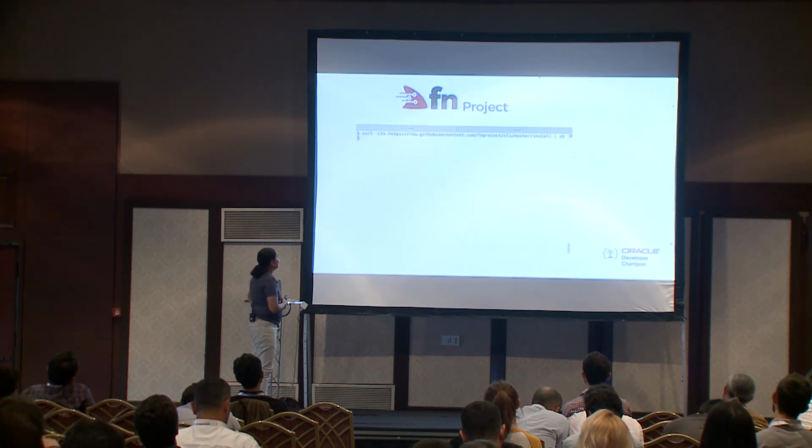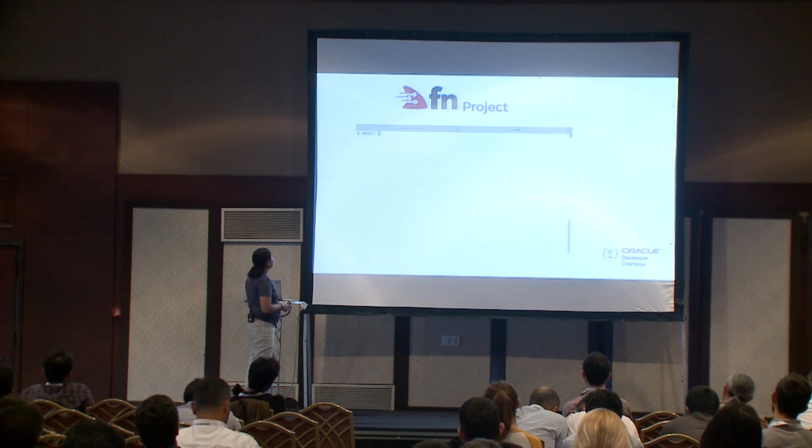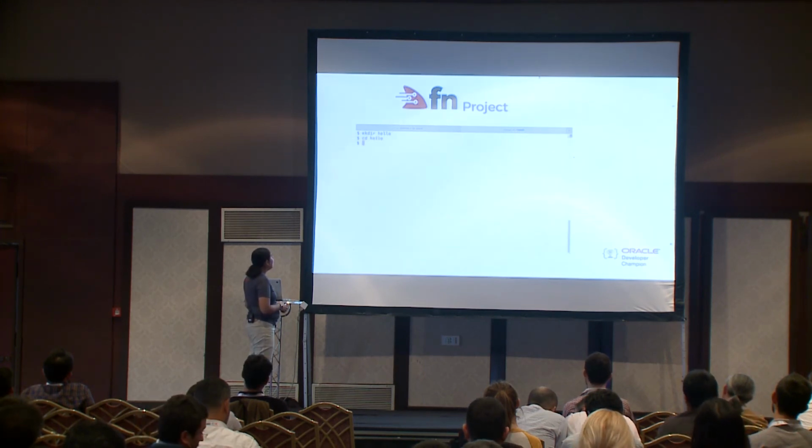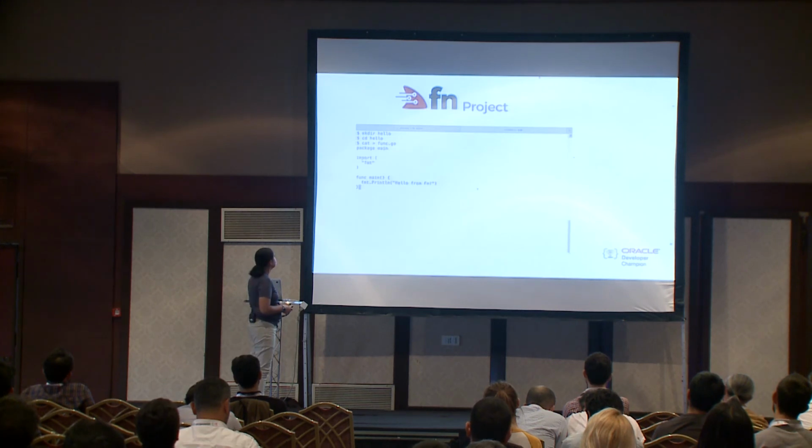This is a small demo, but I think you will see. First, you can install the Fn Project. We have the Fn Project installed. You start that, and that will start the server. And now you can create the first one, and they are creating a directory called hello. And now they will create a hello function in Go, Golang, a programming language.